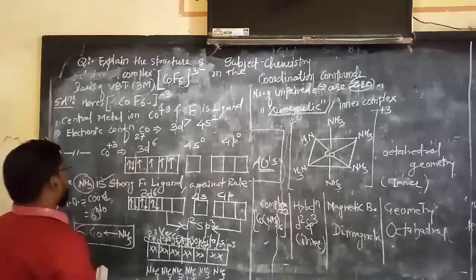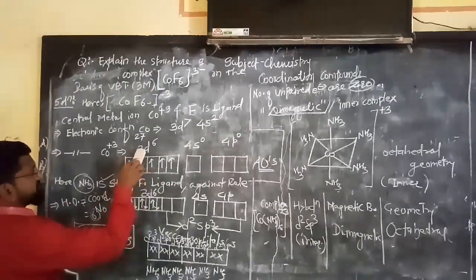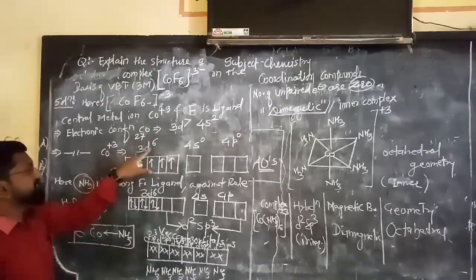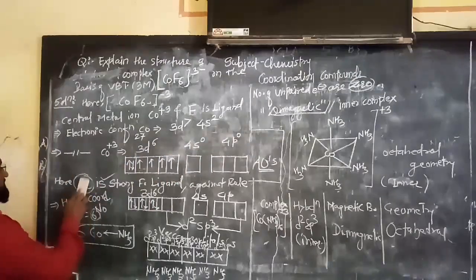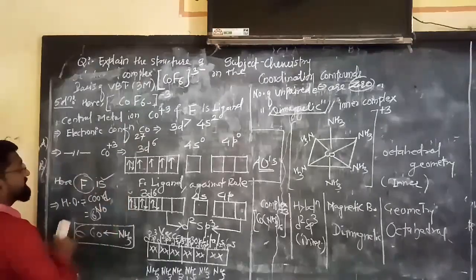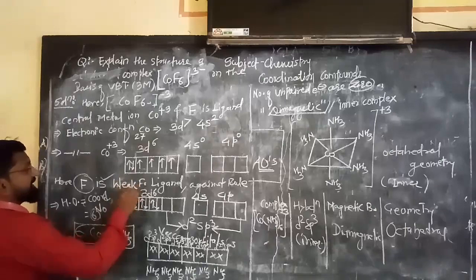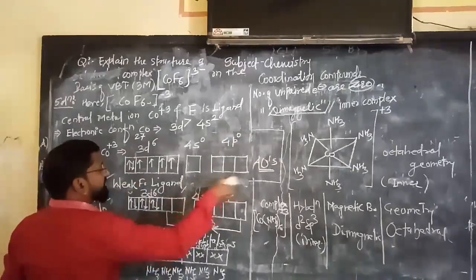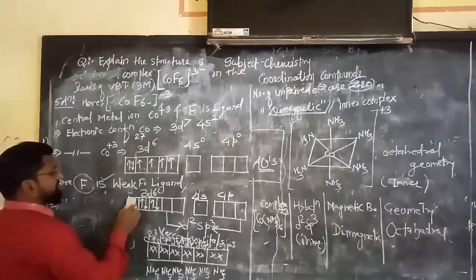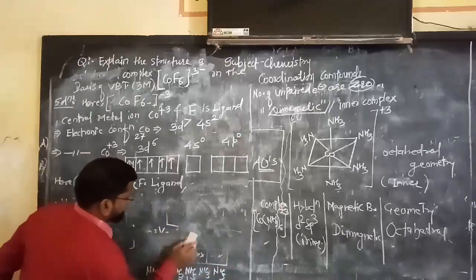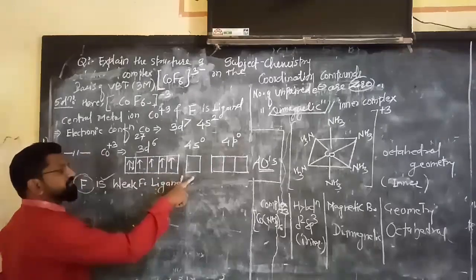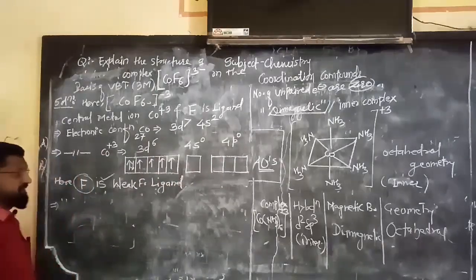Now see what happened. This is your electronic configuration as usual up to cobalt 27. Cobalt 3 plus: 3d6 4s0 4p0. F is a weak field ligand, and therefore pairing of electrons will not take place against the rule. Fluorine is the weak field ligand, and that's why it will remain the same.